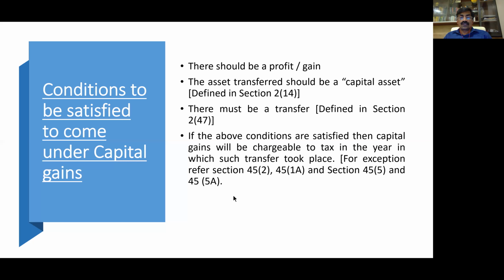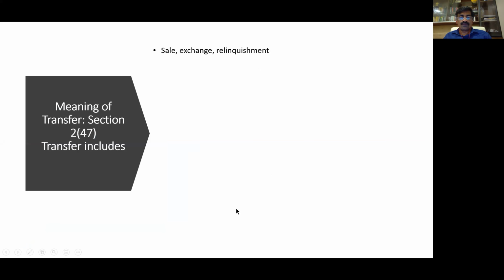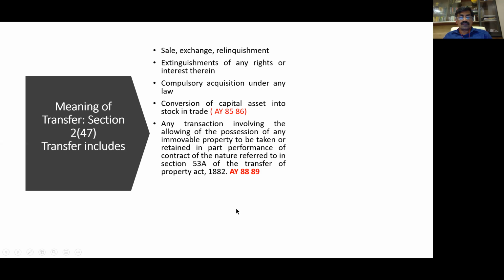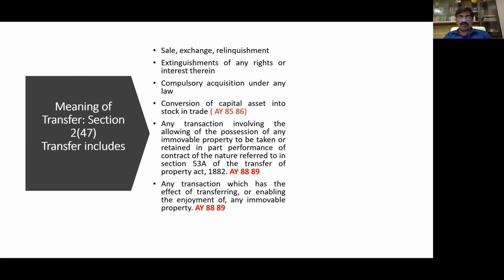Right. So as discussed, there should be a profit or gain. We'll discuss this at length in a later slide. The asset transferred should be a capital asset, defined in section 2(14). We will discuss what a capital asset is shortly. There must be a transfer. Transfer is defined in section 2(47). If you satisfy these three conditions, you're going to pay tax in the year of transfer, except for a few sections. So the term transfer is defined by section 2, subsection 47.